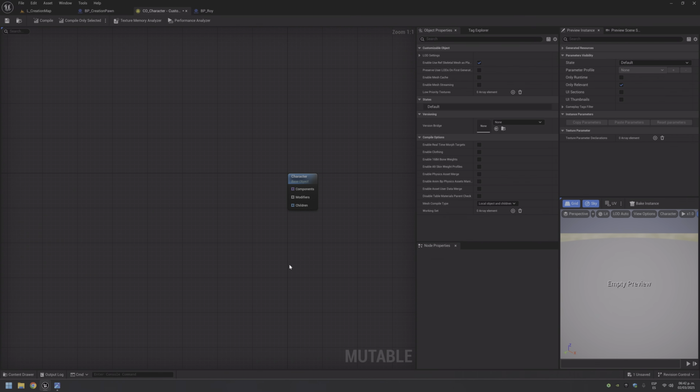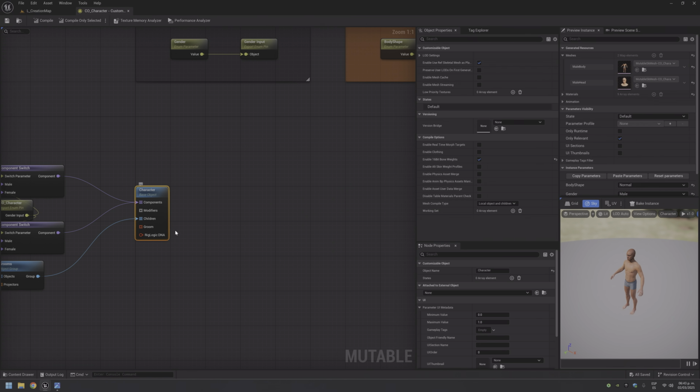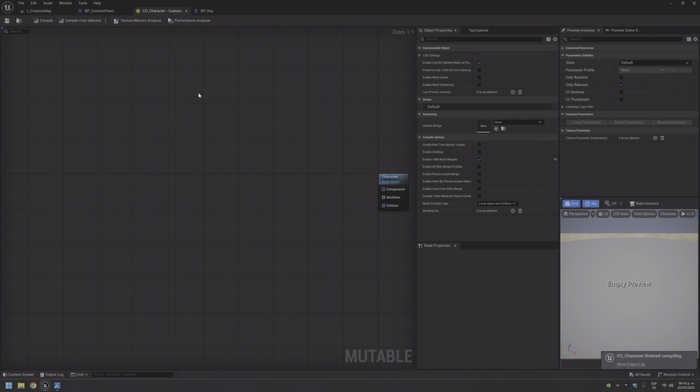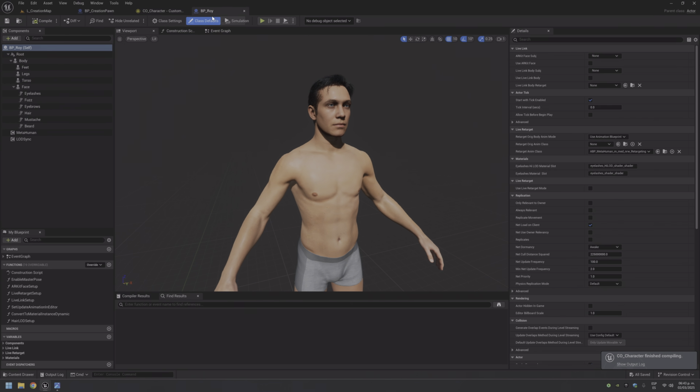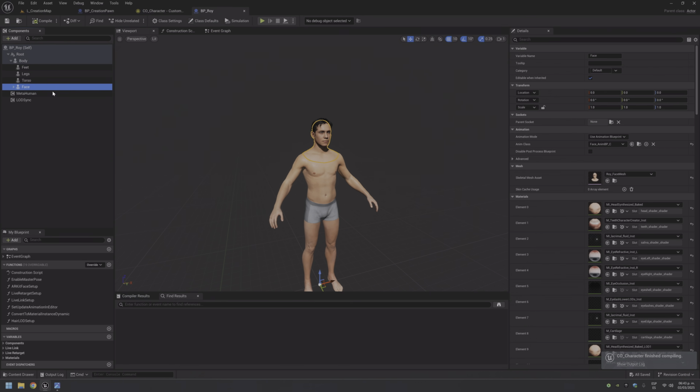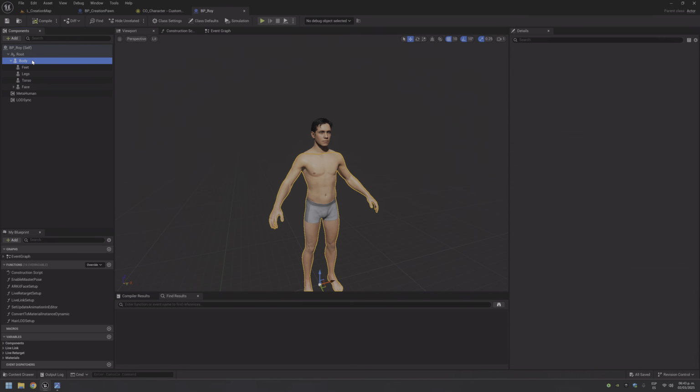There. And what else? I have Grooms and Rig Logic DNA plugin enabled, so you can ignore that. And the enable 16-bit bone weights. This is for MetaHumans. I will show you in a few seconds. Okay, there. And we need a mesh. Okay, basically the MetaHuman mesh. But I don't work with the mesh directly. What I want to do is to make a copy.